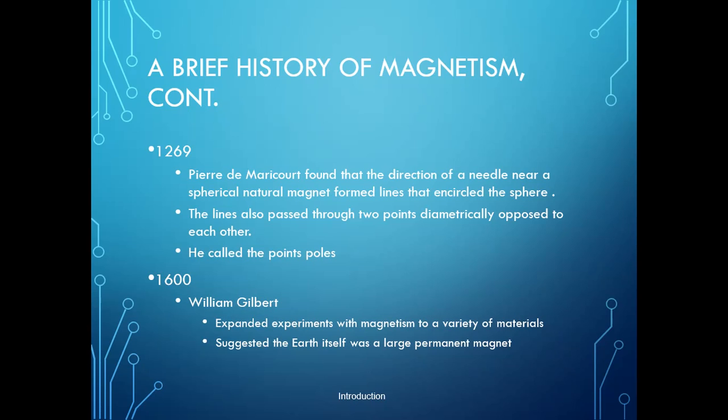In 1269, Pierre de Maricourt found that the direction of a needle near a spherical natural magnet forms lines that encircle the sphere. The lines also pass through points diametrically opposite each other. He called these points poles. Then in the 16th century, William Gilbert extended experiments with magnetism to a variety of materials and suggested that the earth itself is a large permanent magnet.